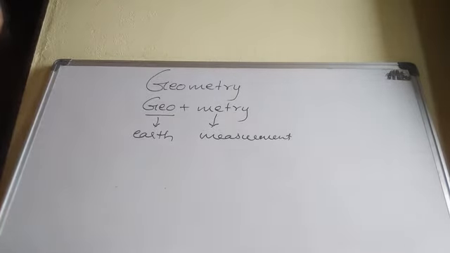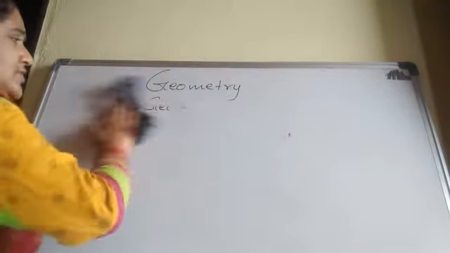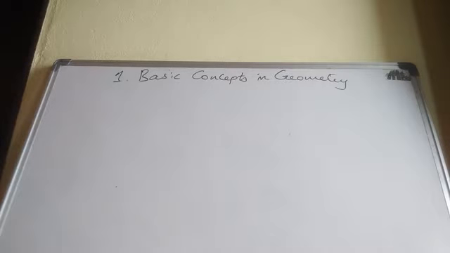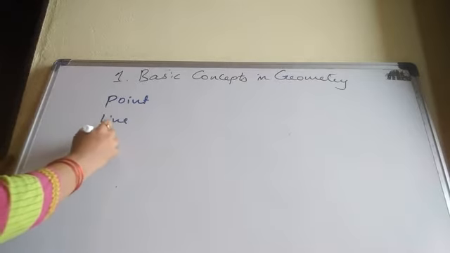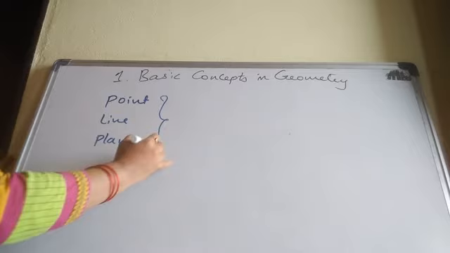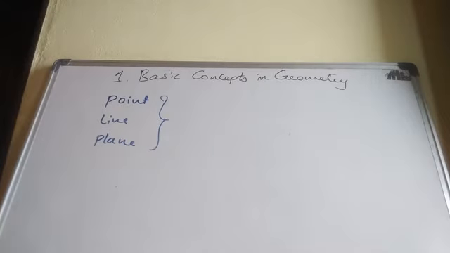In geometry, first chapter what? Basic concepts in geometry. Students, you need to keep the textbook in front of you. So on page number 1, our chapter name is what? Basic Concepts in Geometry. We are going to learn basic terms. Basic terms what? Here: point, line and plane. These are the basic terms in geometry.